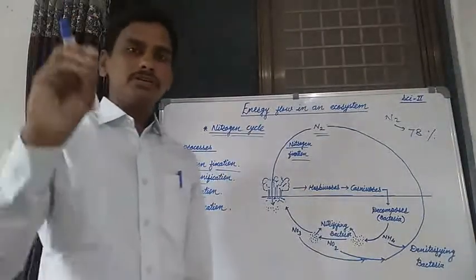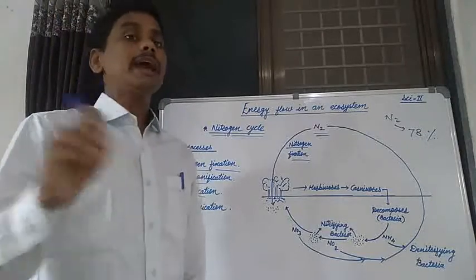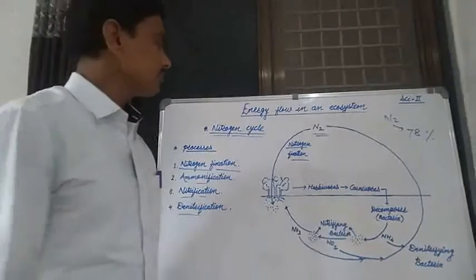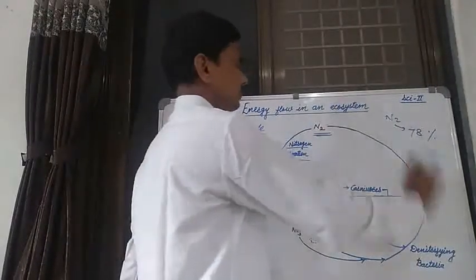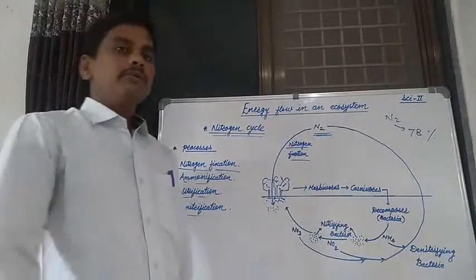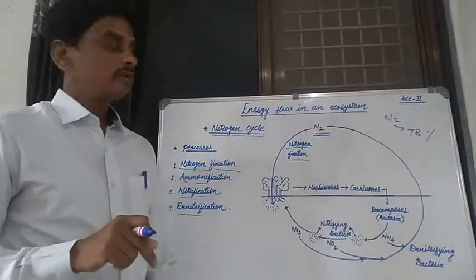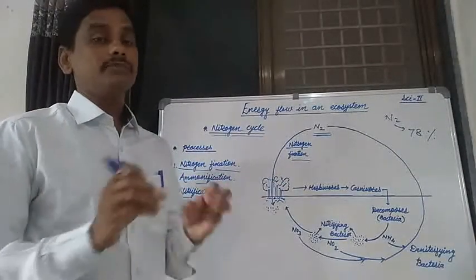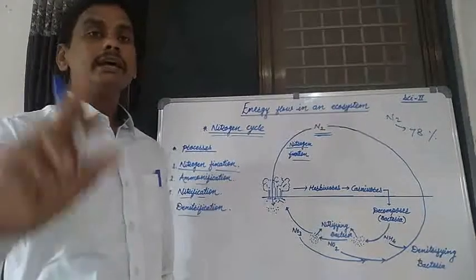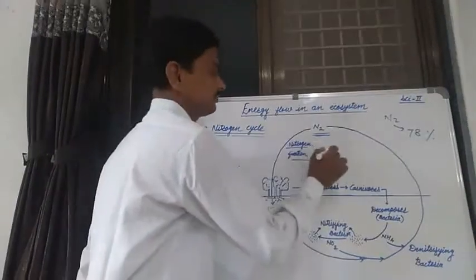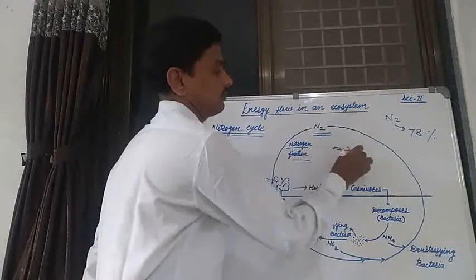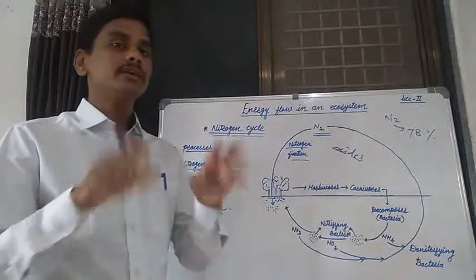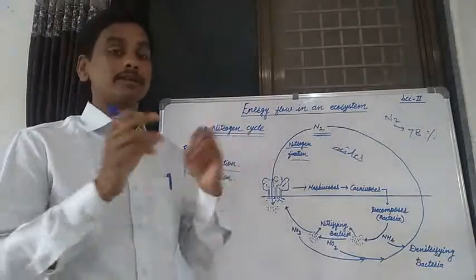How does this nitrogen fixation occur in the atmosphere, in the ecosystem, in the environment? The nitrogen present in the atmosphere, during lightning, gets oxidized, and after oxidation it converts into various oxides. These oxides mix in water, in rainwater.